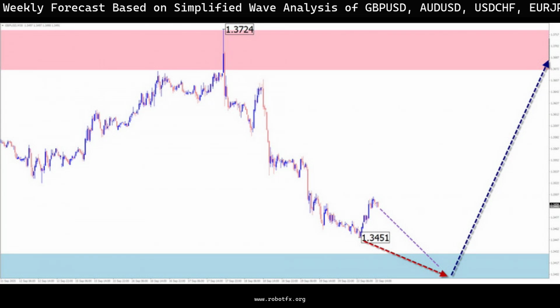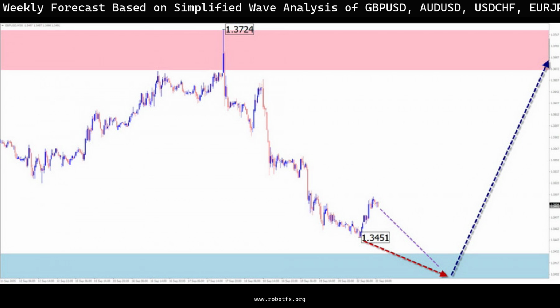Weekly forecast based on simplified wave analysis of GBPUSD, AUDUSD, USDCHF, EURJPY, EURCHF, and US dollar index, September. GBPUSD brief analysis. The price trend direction of the British pound has been set by an upward wave since the start of this year. In late June, quotes reached a potential reversal zone on the weekly time frame. Before further growth, a correction needs to form in the wave structure. As of today, the correction is not yet complete.